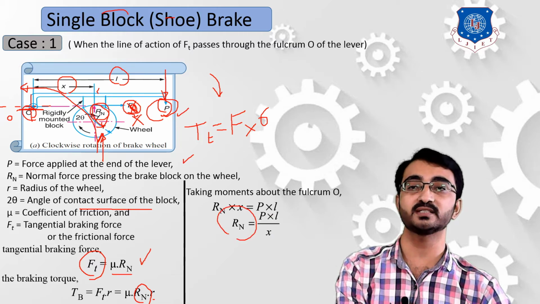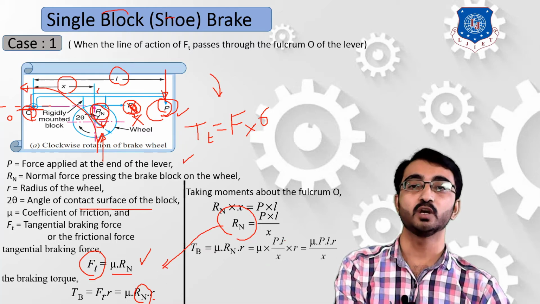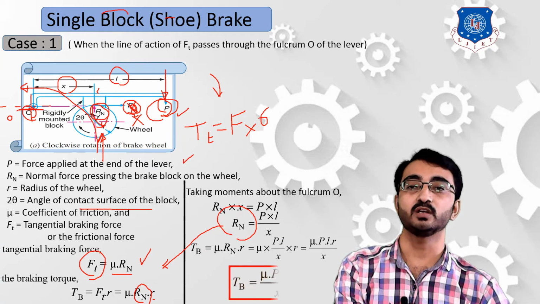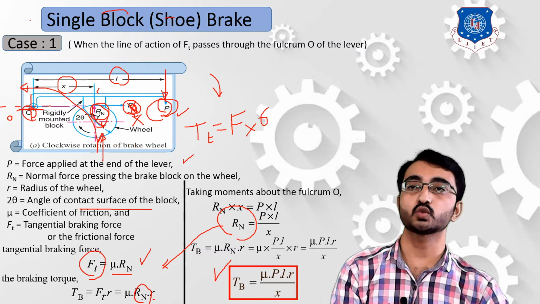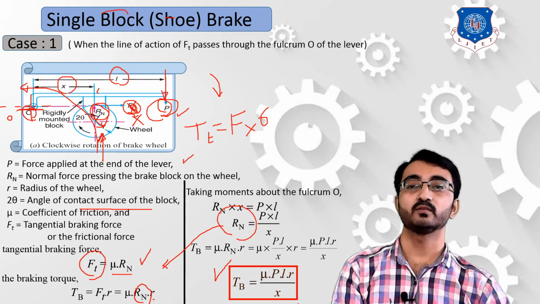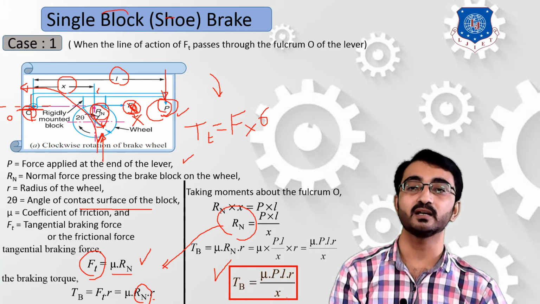Now we can put this equation of Rn into our equation of torque. So we derive mu PL by x into R. By simplifying, we find that the torque developed due to the friction between this shoe and this rotating wheel has the final equation: torque is equal to mu PLR divided by x.